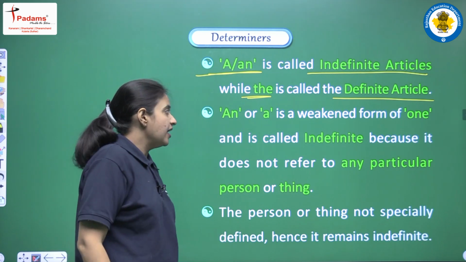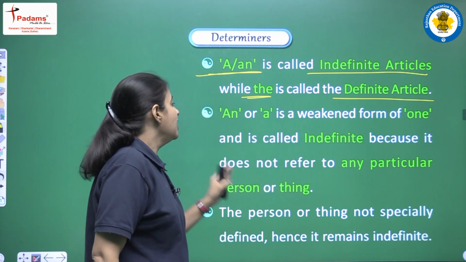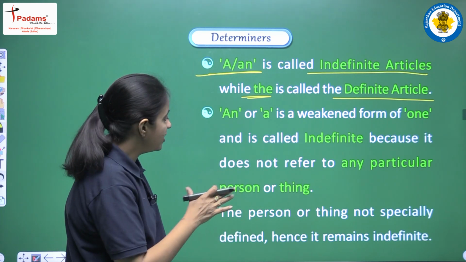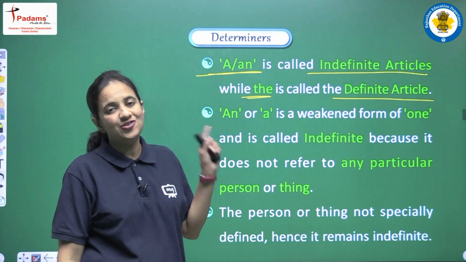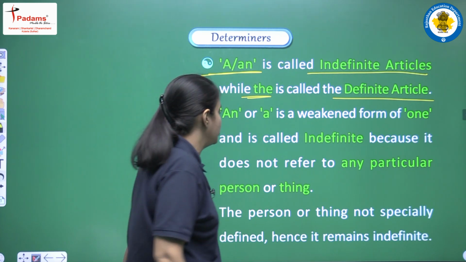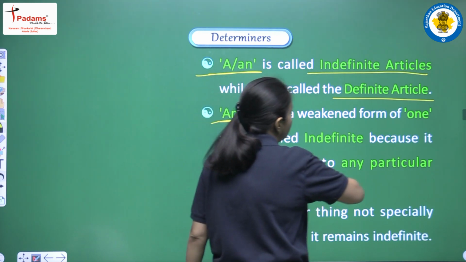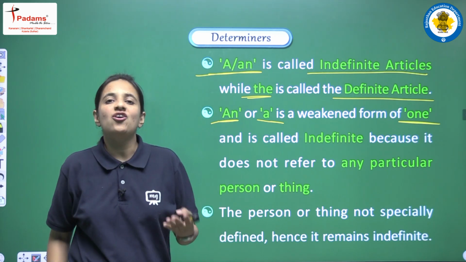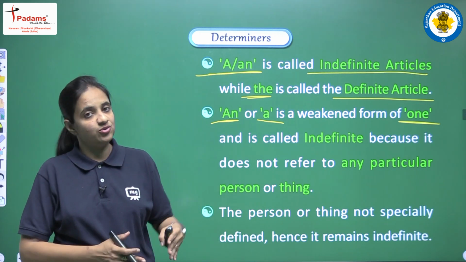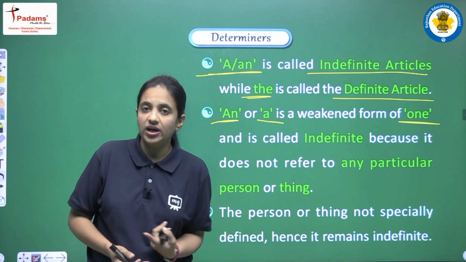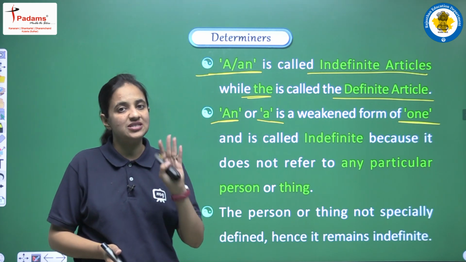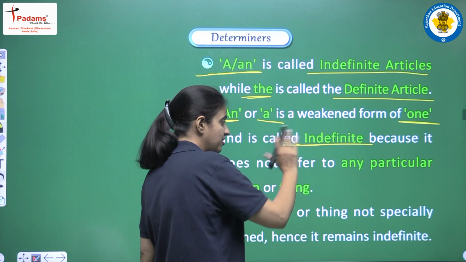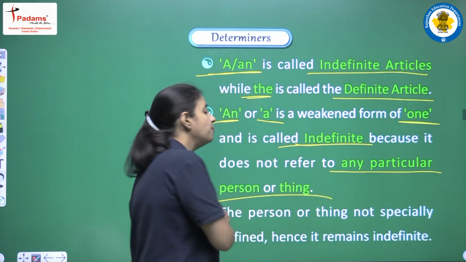So let's see. An or a is a weakened form of one and is called indefinite because, why? Because it does not refer to any particular person or thing. The most important thing that we should always be aware of is that an and a are actually the weakened form of one. So a and an always come before a singular noun, because a and an actually mean one. They are called indefinite articles because they do not refer to any particular person or particular thing.